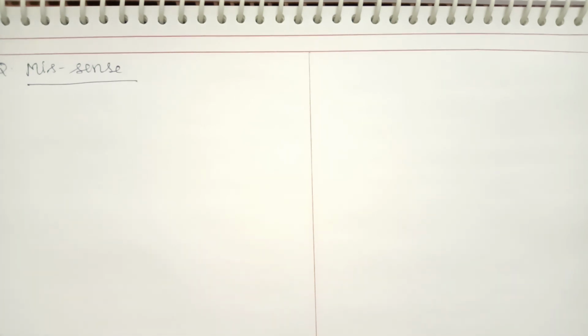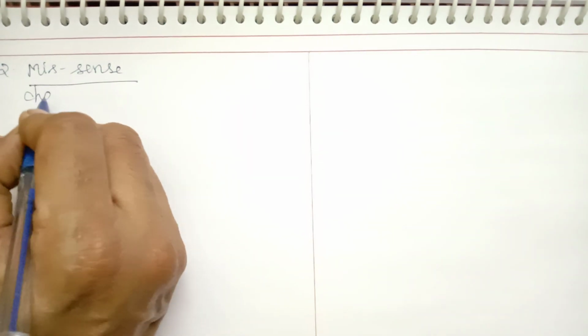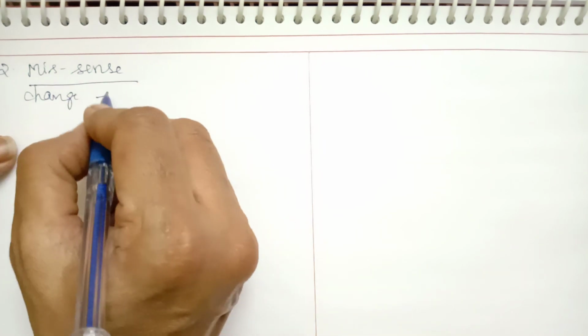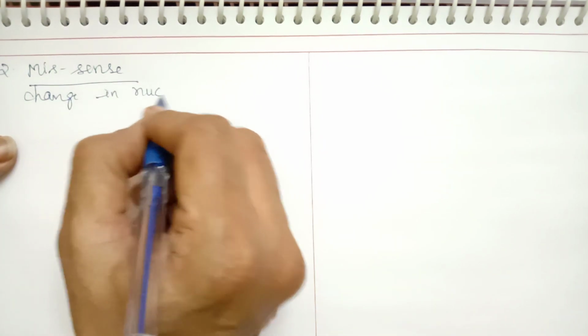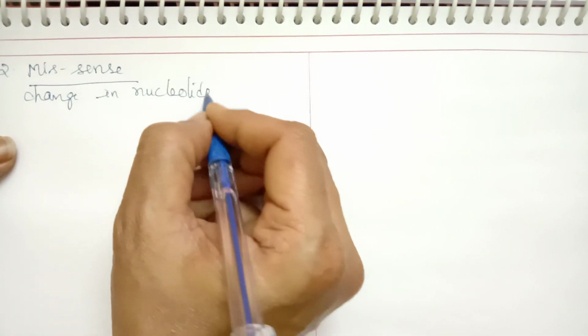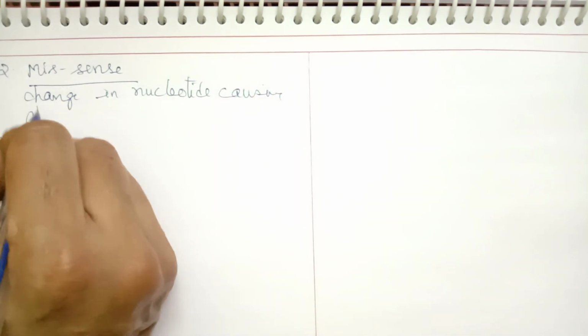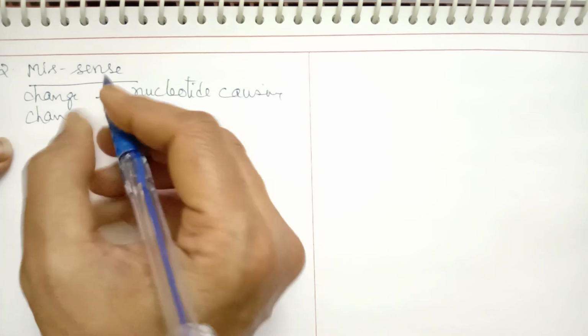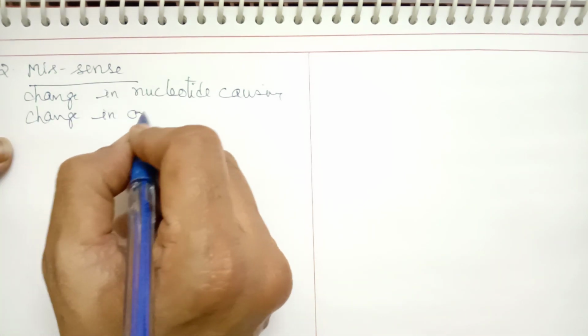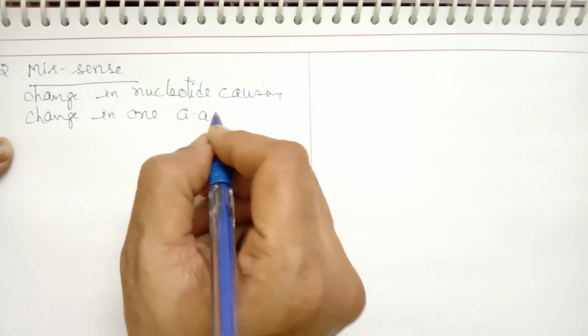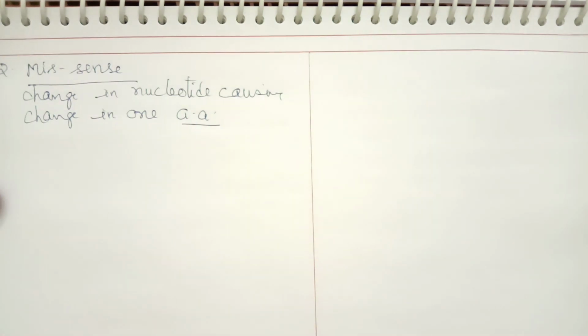If there is a change in nucleotide causing a change in one amino acid, then we call it a missense mutation.